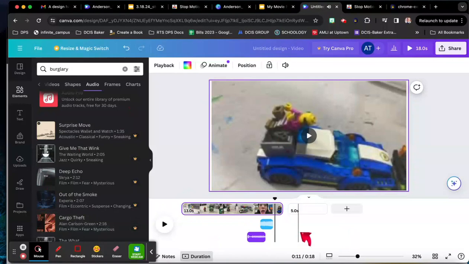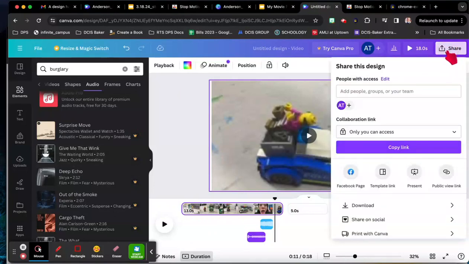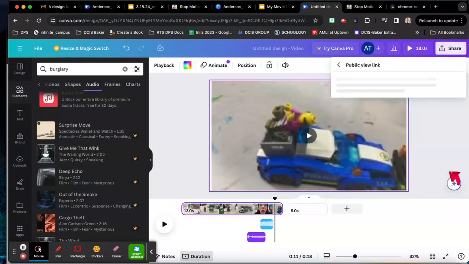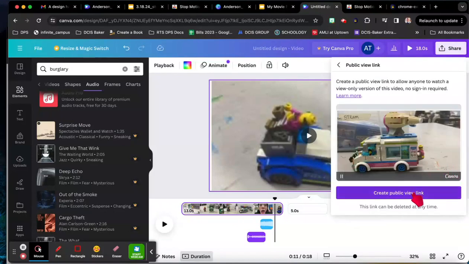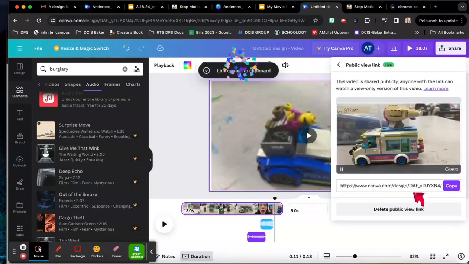Okay, you're gonna stack as many sounds and sound effects as you want, and then when you are ready and it's completely finished, you're going to click share. And then right underneath copy link, you're going to click public view link. Create public view link. Copy.